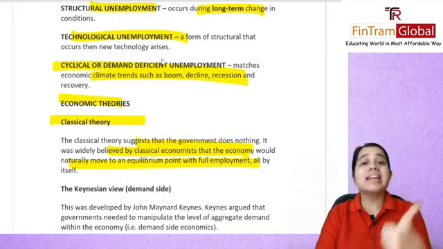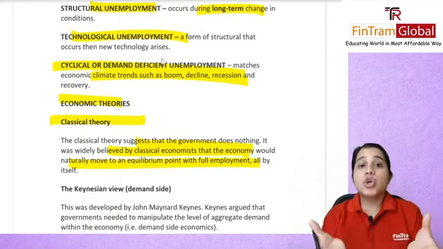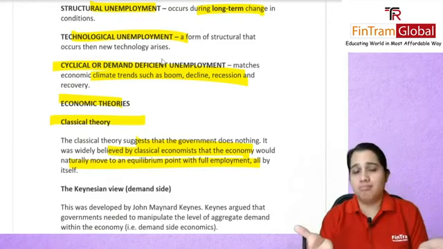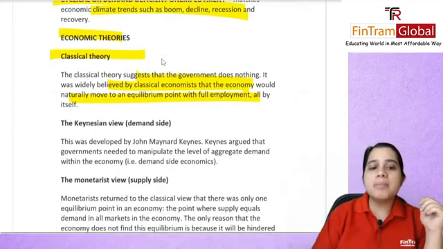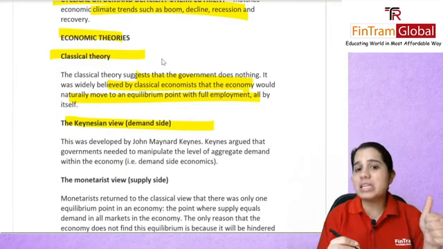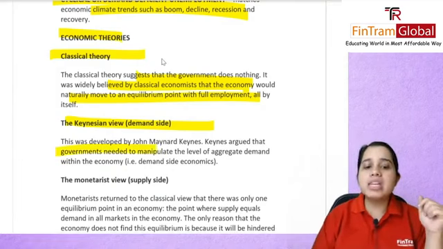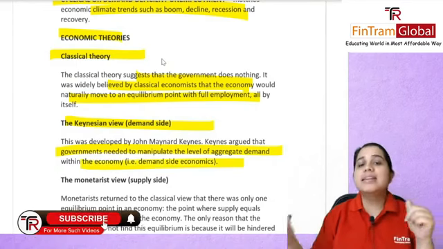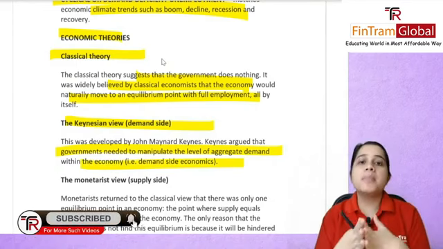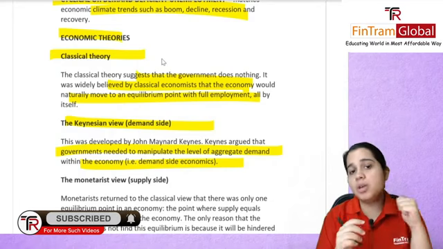But of course, the Great Depression happened, and then this theory did prove itself to be sort of useless. And then you had your Keynesian view, or the demand side, which was given by Keynes. He argued that government will need to manipulate the level of aggregate demand, that is the demand side of economics, in order to reach that equilibrium point.